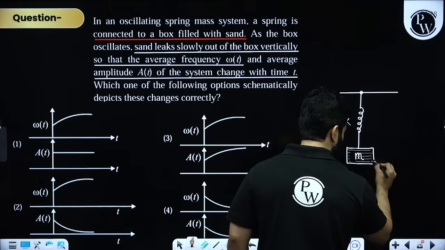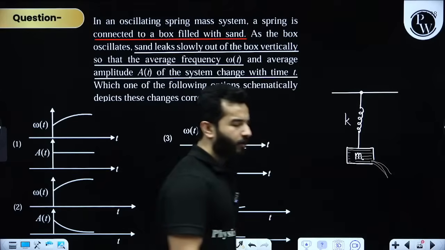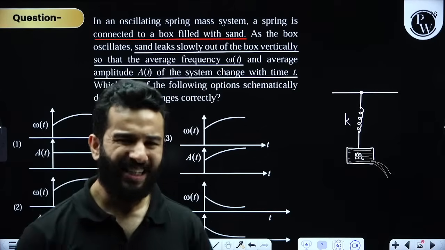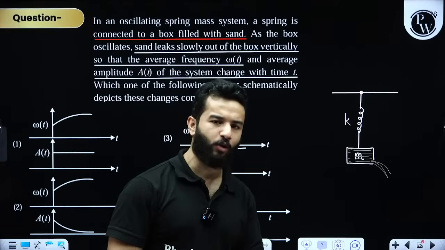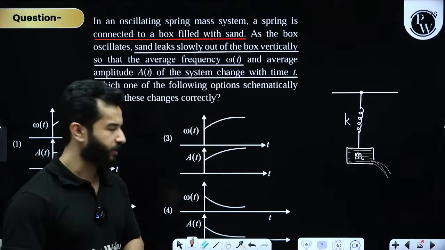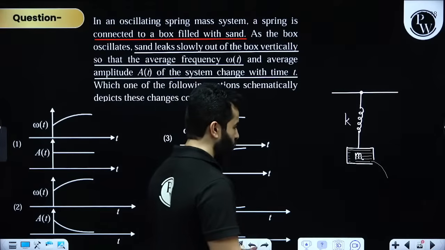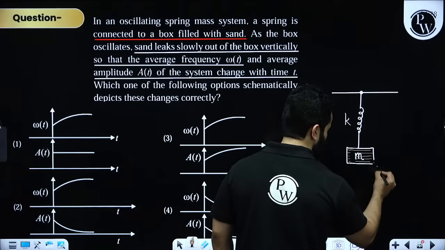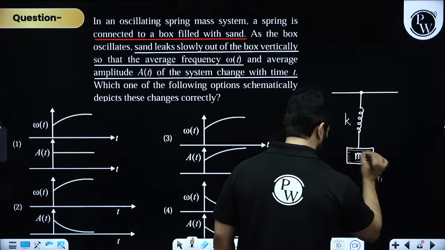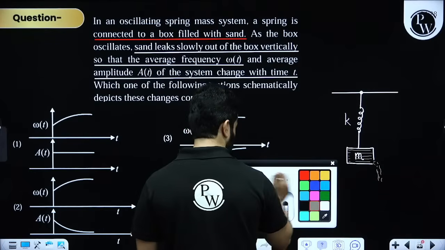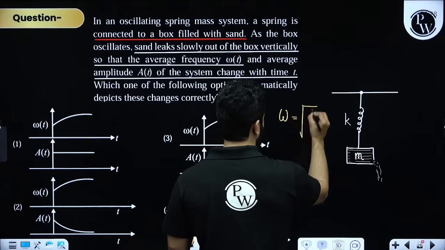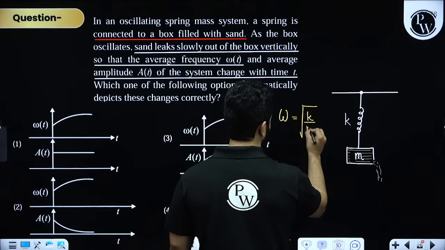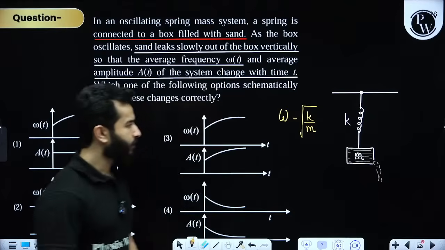Why are they saying slowly? That means please don't apply conservation of linear momentum and all those types of things. So sand is slowly coming out from this. Now because of this, see what's going to happen. First of all, we all know that omega is given by root of k by m.